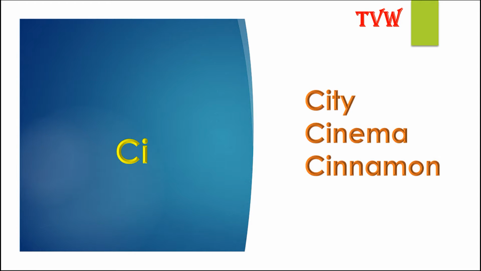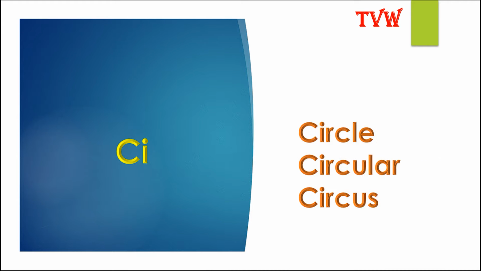The letters CI have two different sounds. The first one is S, as in city, cinema, cinnamon. The other sound for CI is S, as in circle, circular, circus.